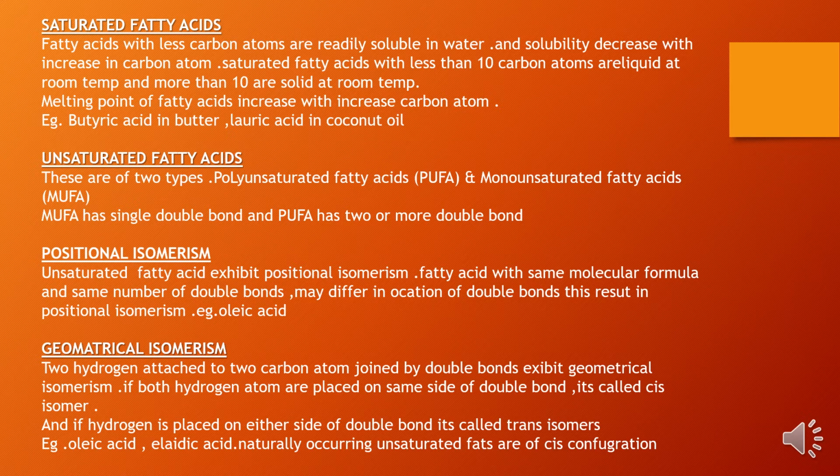Example again, oleic acid, elaidic acid. Naturally occurring unsaturated fats are of cis configuration. So mainly in nature you will find unsaturated fatty acids with cis conformation. What is cis conformation? When the hydrogen atoms are placed on the same side of the double bond.